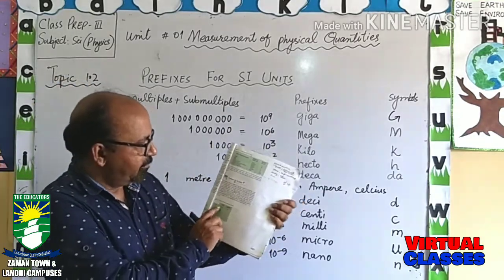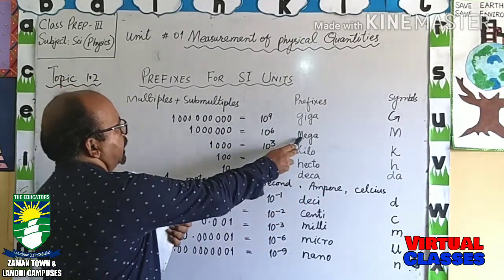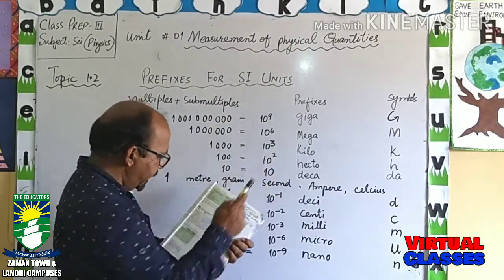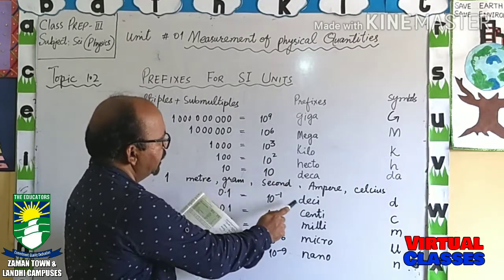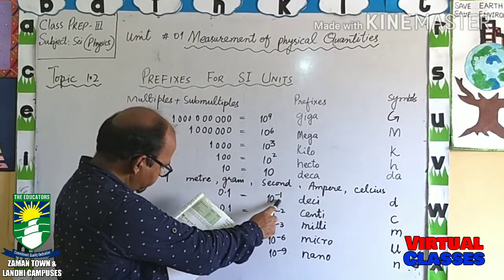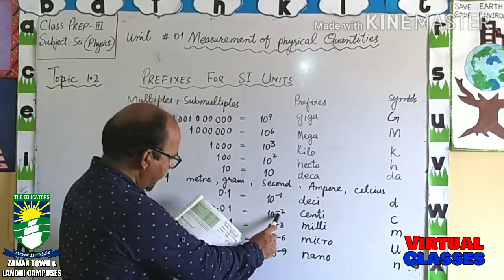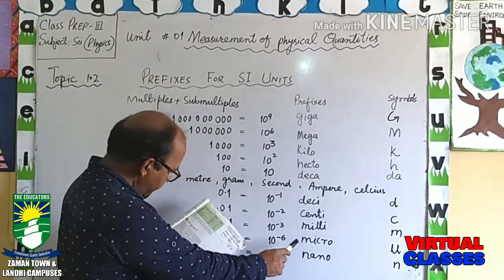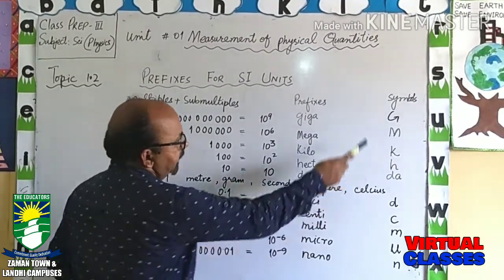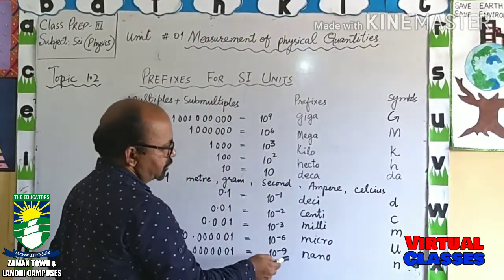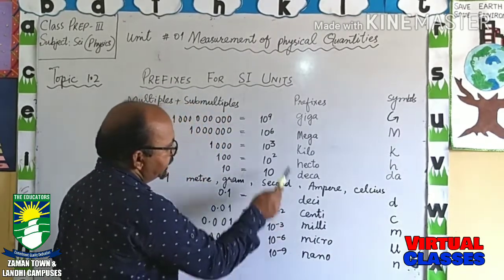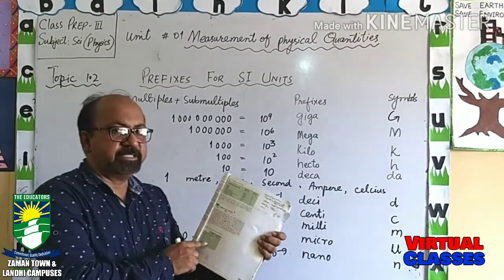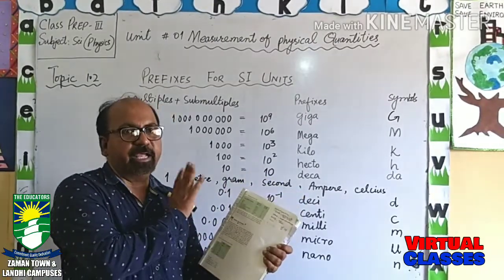See this, mega is given 10 raised to power 6, kilo 10 raised to power 3, deci 10 raised to power minus 1, centi 10 raised to power minus 2, milli 10 raised to power minus 3, and micro. These are different symbols for these values. Okay, so only these 6 prefixes and their symbols are given as an example in